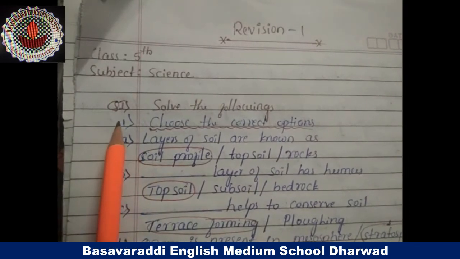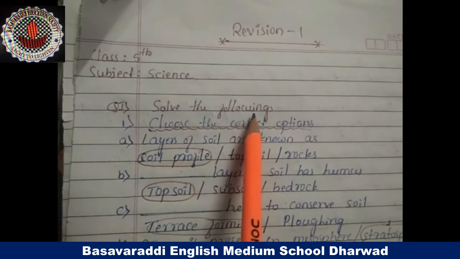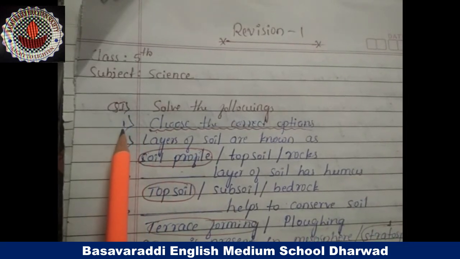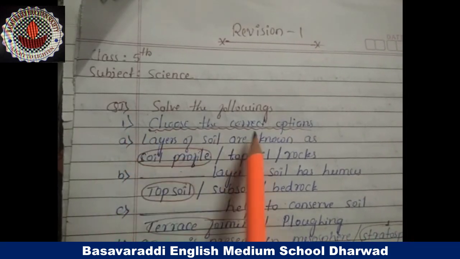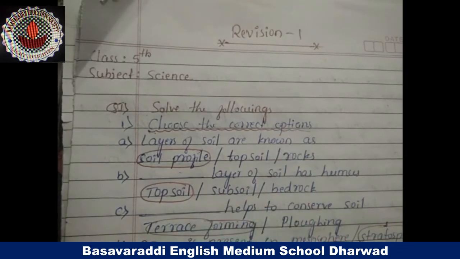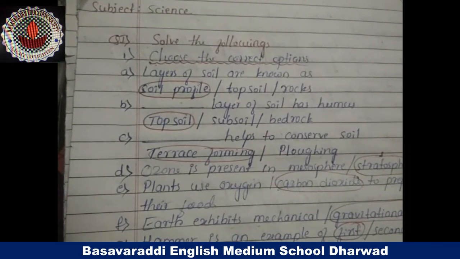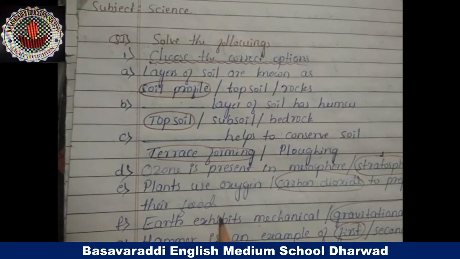First question, solve the following. In the first main question, choose the correct options. There are two or more options, so we have to choose the correct one and circle the correct answer.